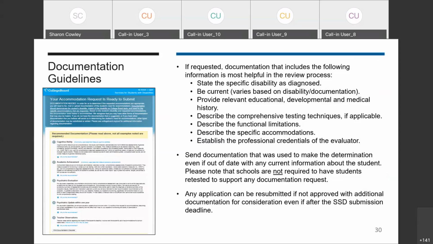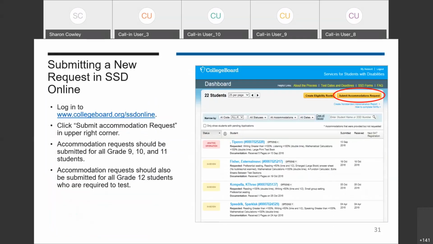You can upload the documentation directly into SSD Online, or you can print and fax the documentation to the SSD office. Now we're going to take a quick look at the steps to submit accommodations or support requests in SSD Online. If you need additional details, I highly recommend that you review the SSD Accommodations e-module. The link to that is posted on the ISB website, and it provides step-by-step instructions on some of the most common activities in SSD Online.